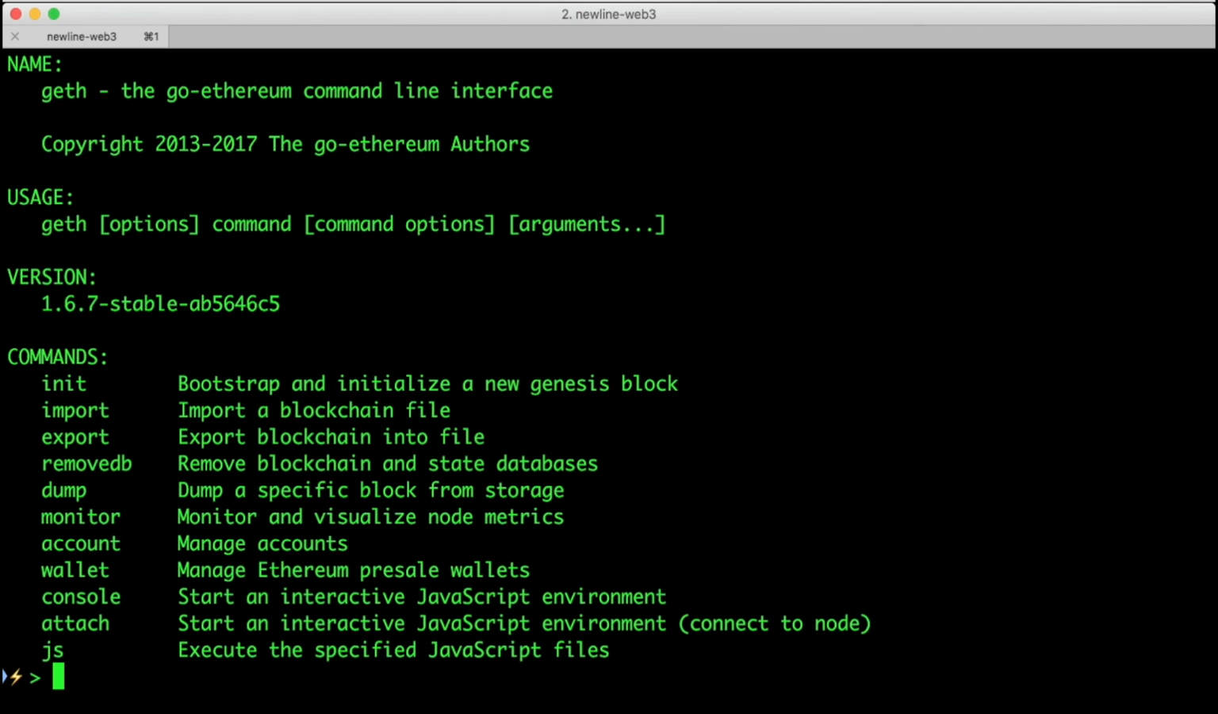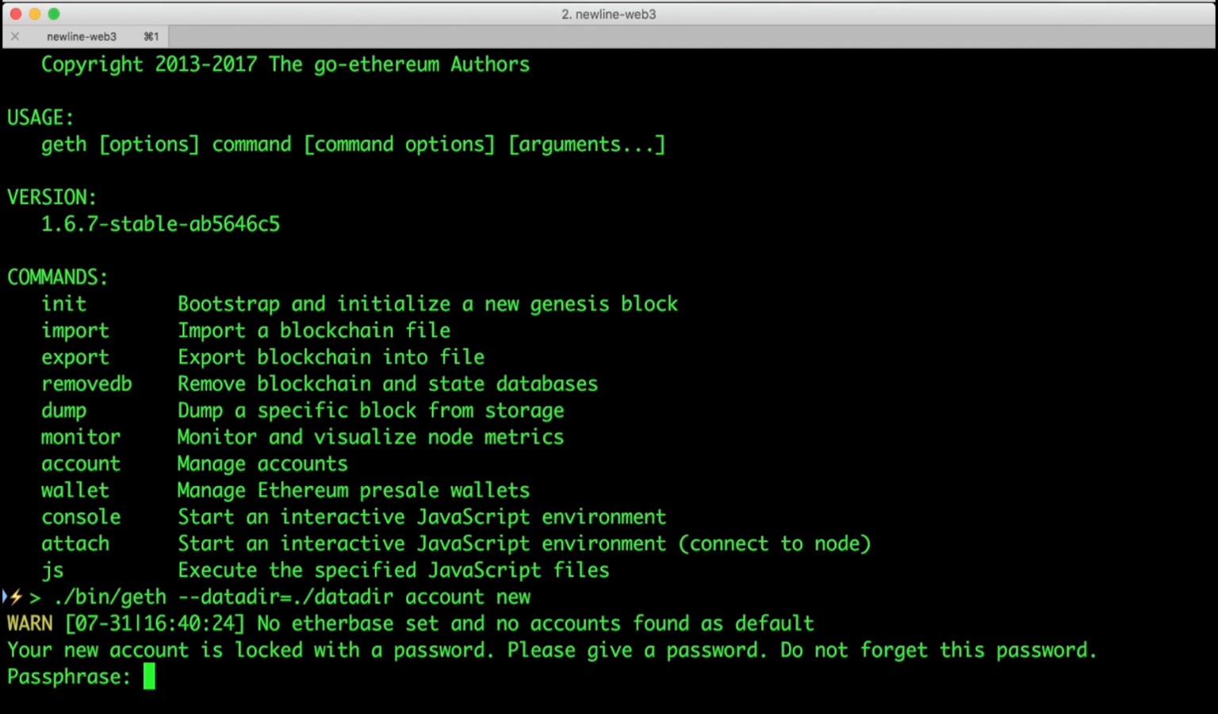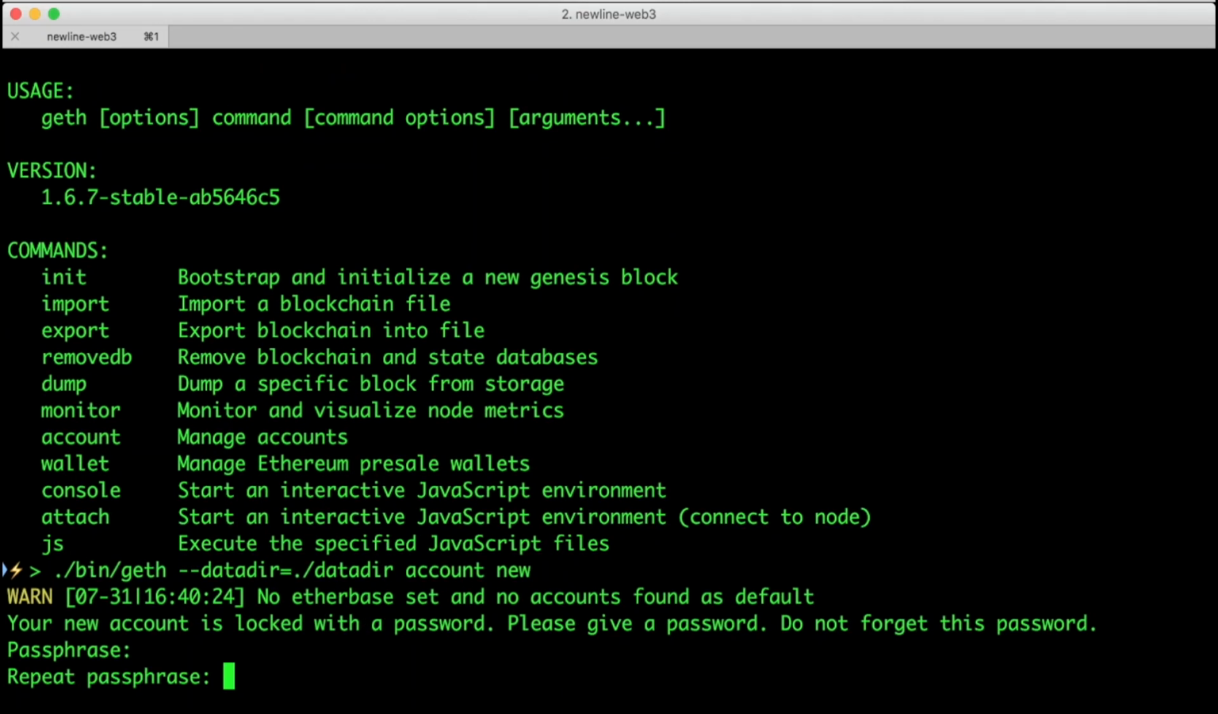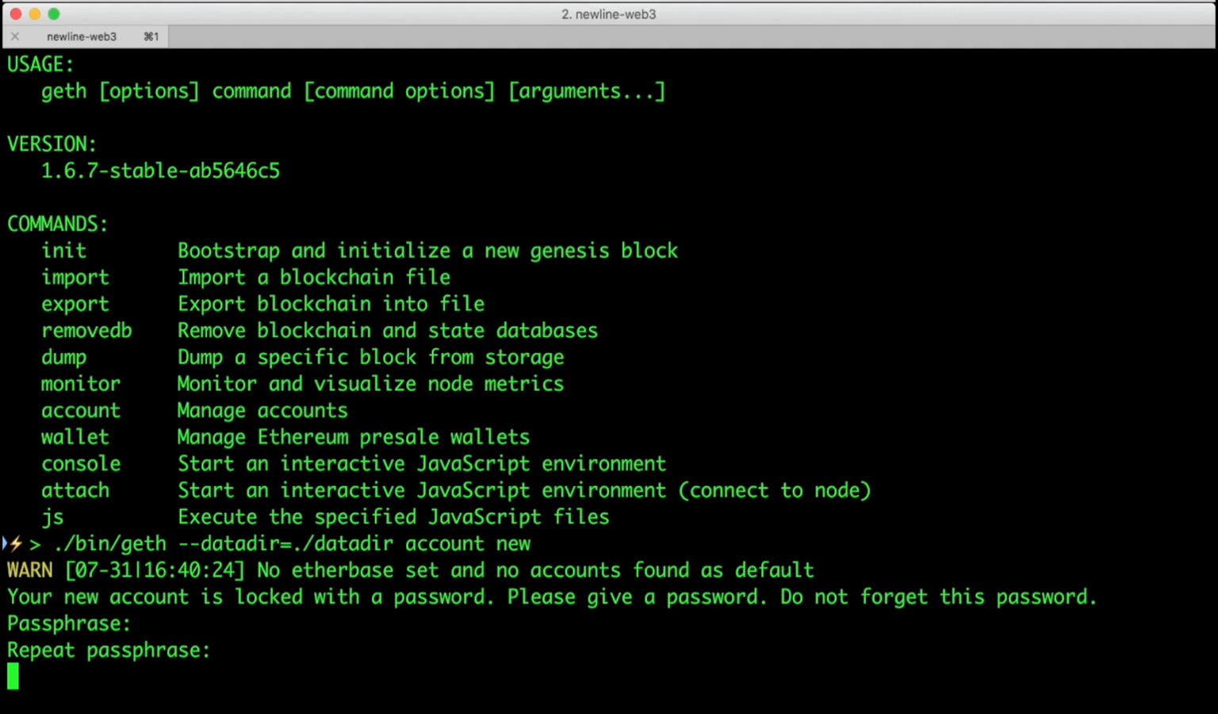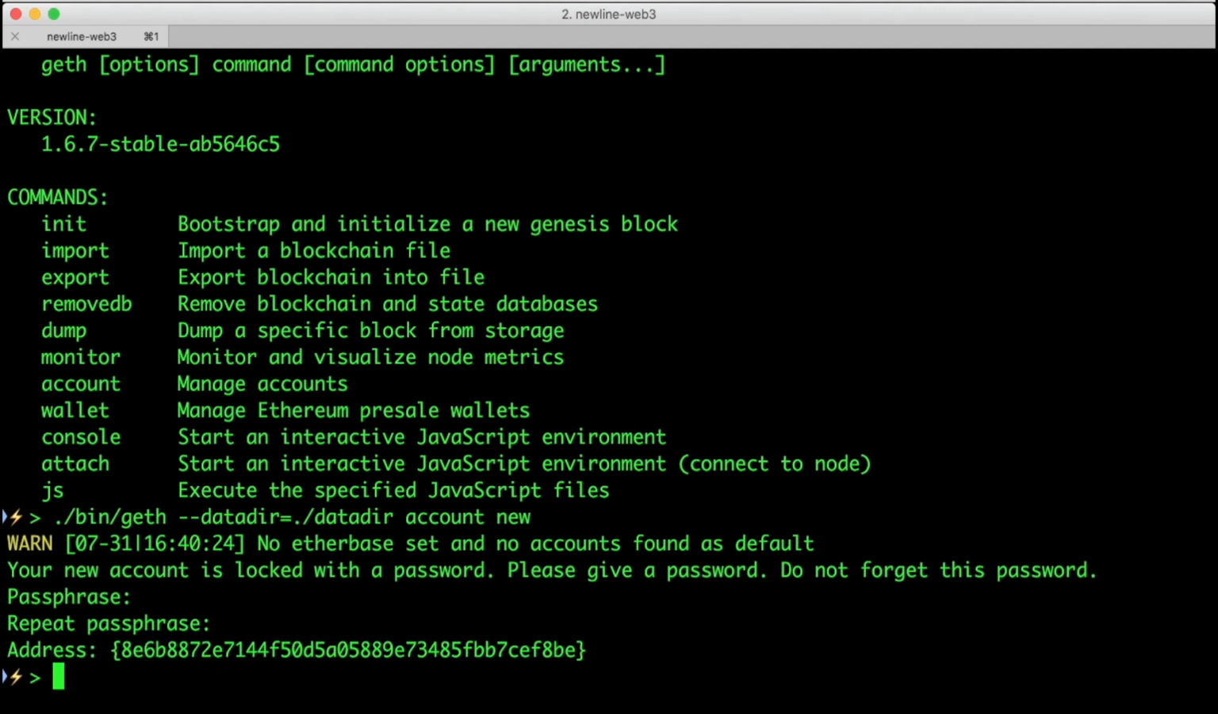One of the first things we're going to need are accounts. We can create an account like so. ./bin/geth --datadir=datadir account new. We're going to need this password later, so I'm just going to use the password ABC123. Obviously, you need to use a strong password when you start handling real funds.